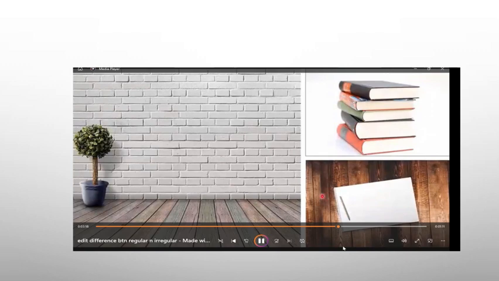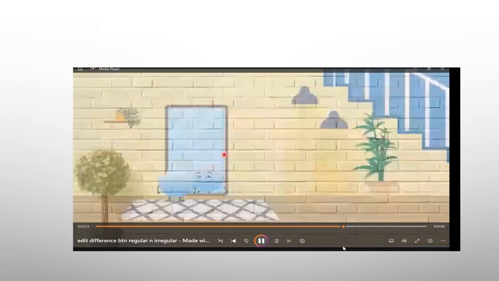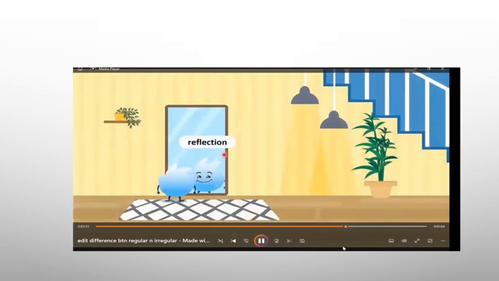And if you look at examples of irregular reflections, we have rough surfaces, the wall, the books, and the rest.